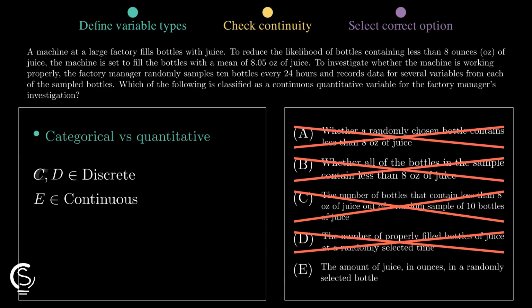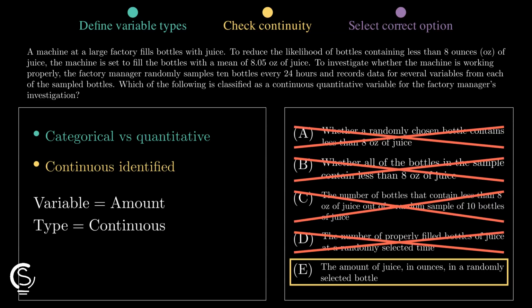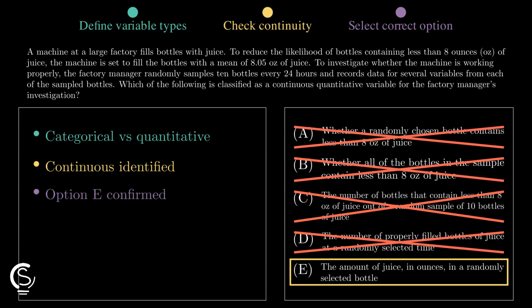Since the amount of juice is a measurement on a continuous scale, option E is the only one that fits the definition of a continuous quantitative variable. Boom, done.